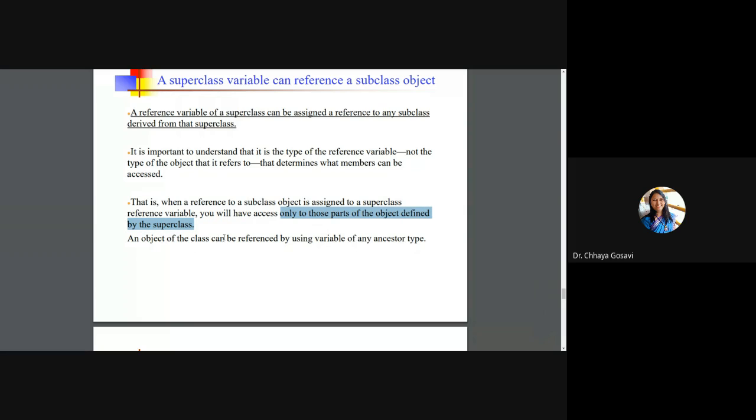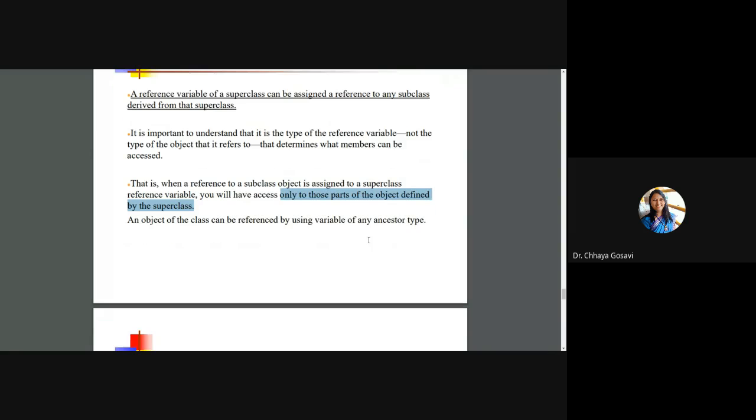An object of the superclass can be referred by using variable of any extended types. Means you can have A, B inherits A or extends A, C extends B. So A can call method of B as well as method of C. In multi-level, it will work for hierarchical inheritance as well as multi-level inheritance. As I told you, horizontally or vertically.